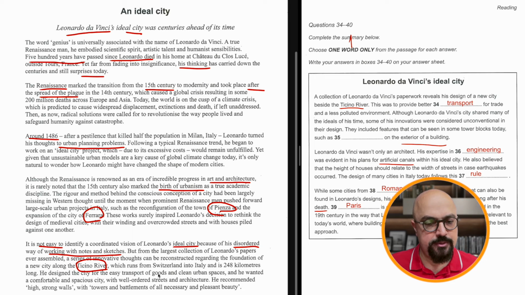Okay, design cities, urban, comfortable and spacious cities with well-ordered streets and structure. He recommended high, strong walls with towers and battlements of all sizes represent beauty. On the outside, features that can be seen in the towers today, such as on the exterior of a building.